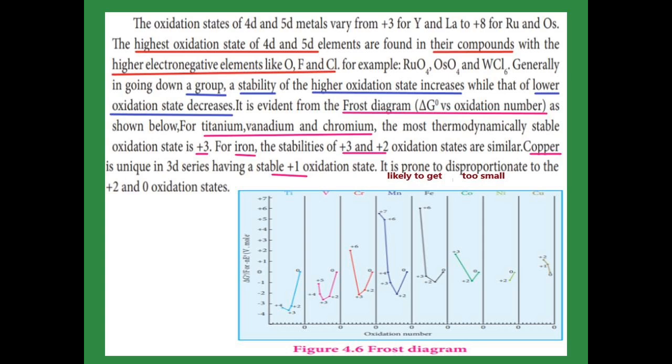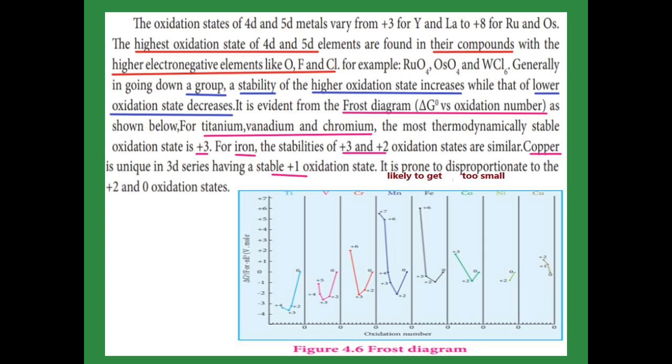Frost diagram. What does Frost diagram mean? It is a graph of the standard change of Gibbs energy versus oxidation number. From that graph, we see that titanium, vanadium and chromium are more stable. The thermodynamically most stable state is plus 3. Now see the diagram: for vanadium, titanium and then chromium, the plus 3 state lies lowest.